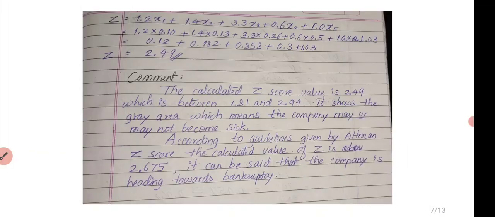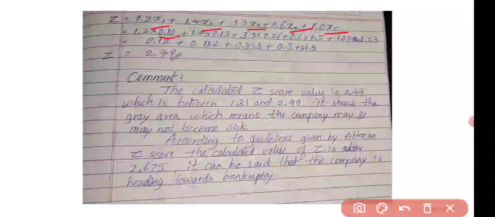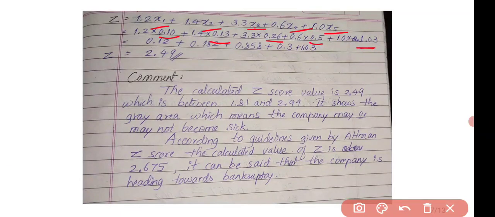Next thing is we have calculated all the financial ratio values X1 to X5. Next we have to put those values in the ultimate discrimination function: 1.2 X1 plus 1.4 X2 plus 3.3 X3 plus 0.6 X4 plus 1.0 X5. In this function we have to put the X1, X2, X3, X4, X5 values. So the X1 value is 0.10, X2 value is 0.13, X3 value is 0.26, X4 value is 0.5 and X5 value is 1.03, right? So just multiply with 1.2, 1.4, 3.3, 0.6 and 1.0.